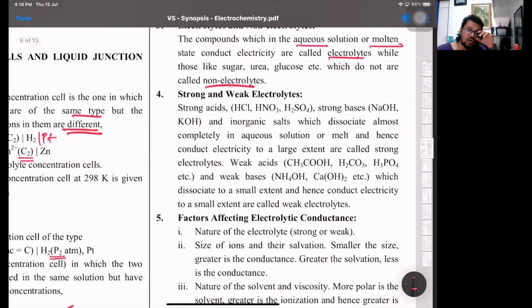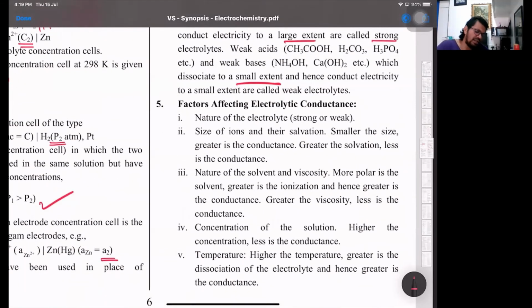Strong and weak electrolytes: strong electrolytes ionize or dissociate almost completely, and weak ones ionize to a very small extent. For strong electrolytes, alpha is approximately 1. For weak electrolytes, alpha is near 0. Factors affecting electrolytic conductance: nature of the electrolyte, size of their ions, and solvation.